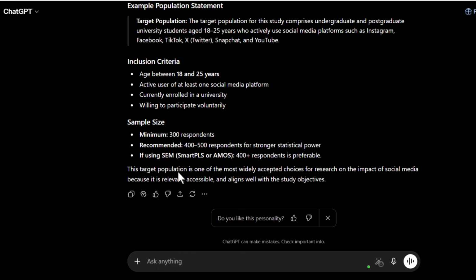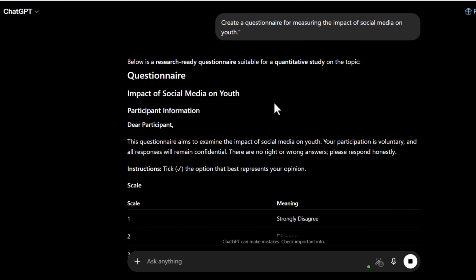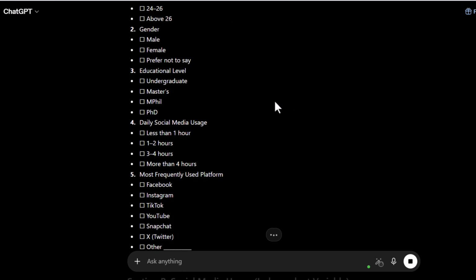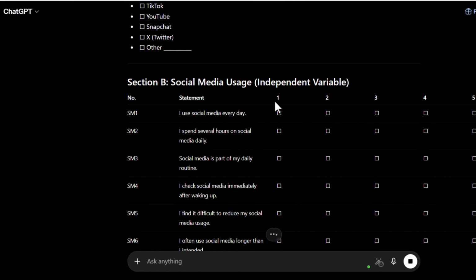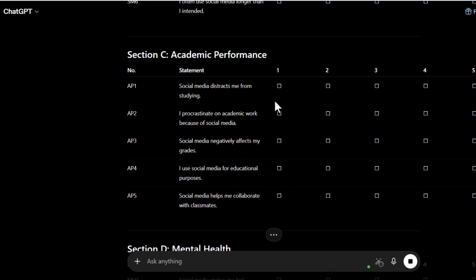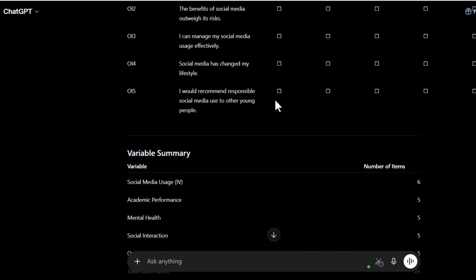Step 3. Questionnaire and variables. Now ask ChatGPT or Gemini, create a questionnaire for measuring the impact of social media on youth. The AI can generate Likert scale questions, such as, I spend more than 3 hours daily on social media. Social media affects my academic performance. Using social media improves my communication skills. You can even ask AI to identify your independent variable, dependent variable, and control variables.